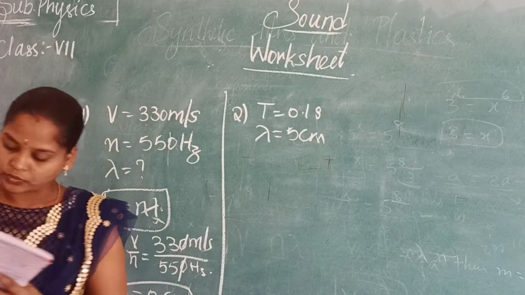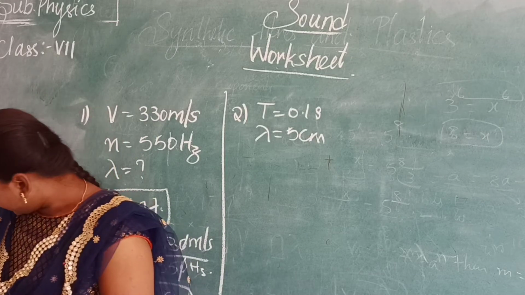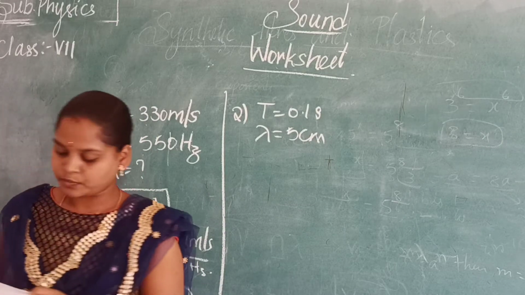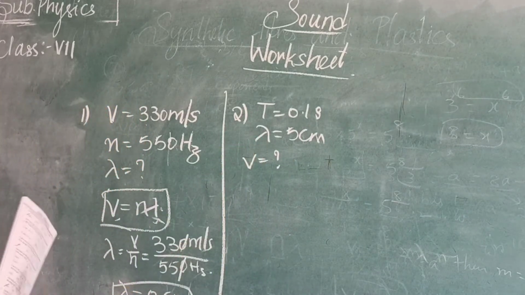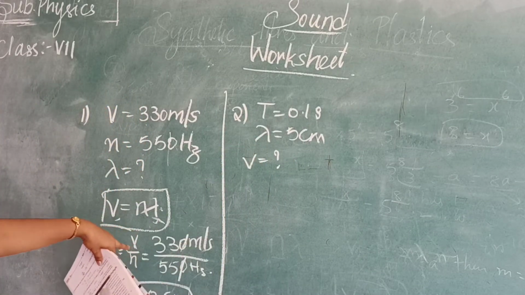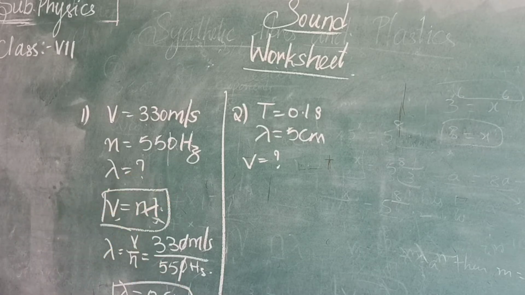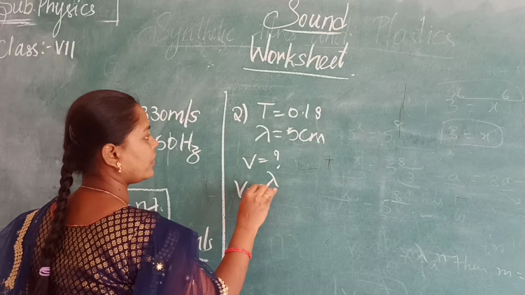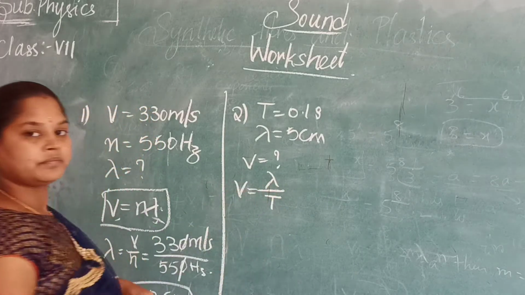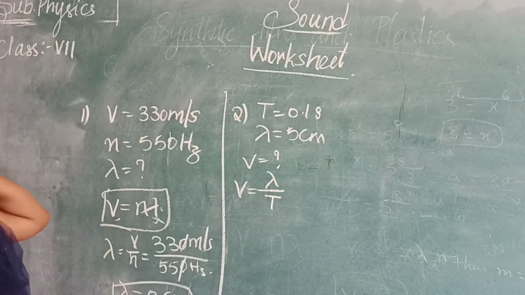What are they asking to find out? The wave velocity, that is speed. V is equal to question mark. Can we use the earlier formula? We cannot, because here we don't have frequency. But we have one more formula: V is equal to lambda by T. So now use this formula.